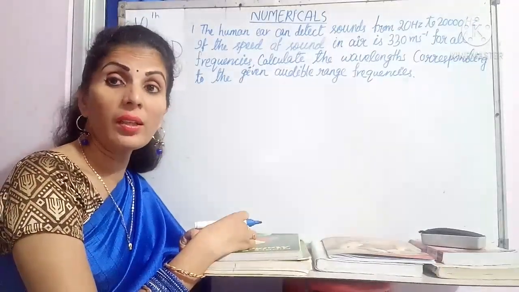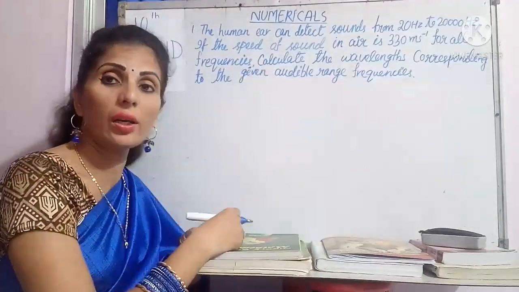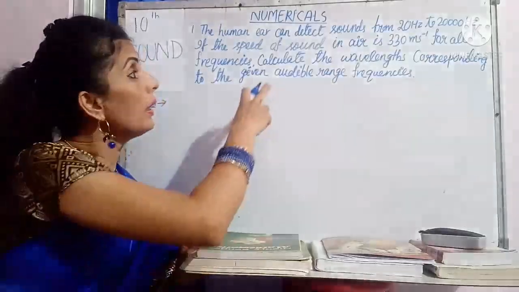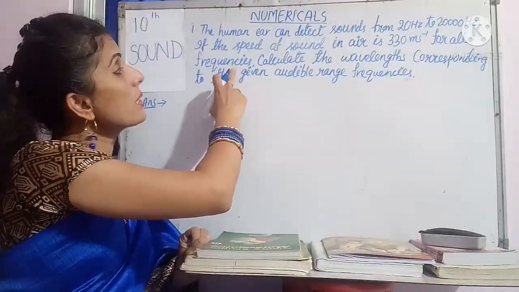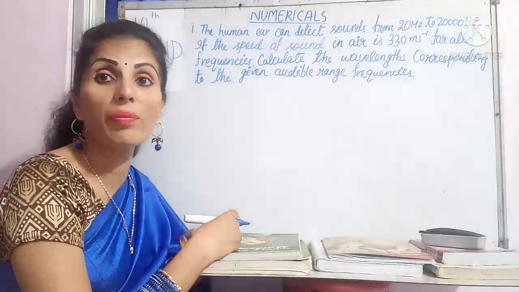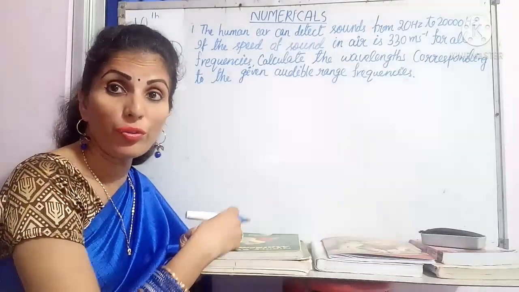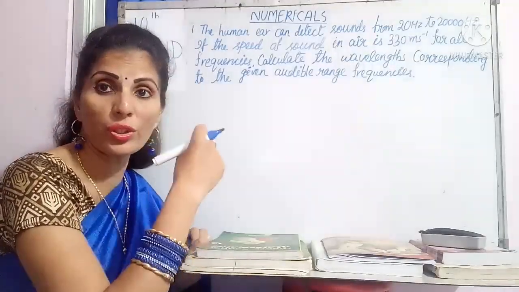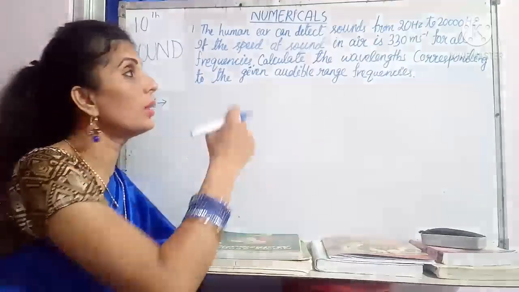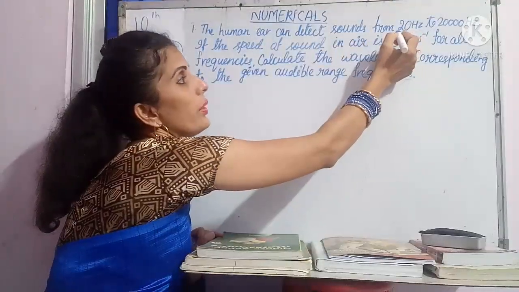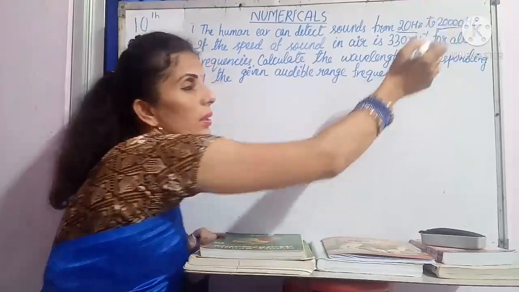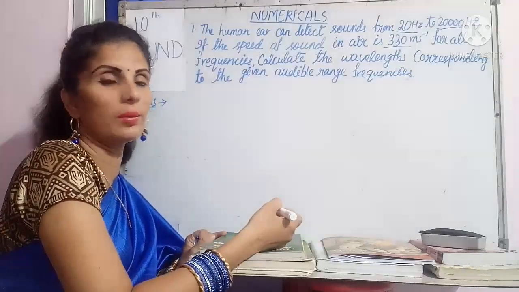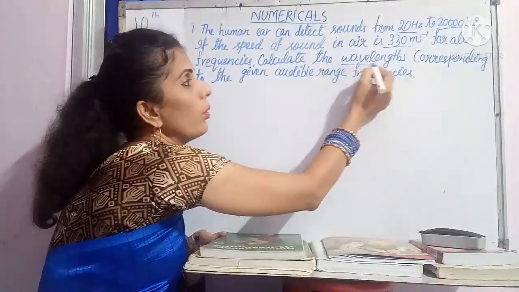As all of you know that the audible range is 20 Hz to 20,000 Hz. Already it has been given. And the velocity of sound is also given. Here it is saying that it is the same for all the frequencies. So you have to calculate the wavelengths. First of all, from the question only, I am going to underline what we need from the question and what it is asking. So the audible range is 20 Hz to 20,000 Hz. Second one is the speed of the sound in air is 330 meter per second. And it is asking to calculate the wavelength.